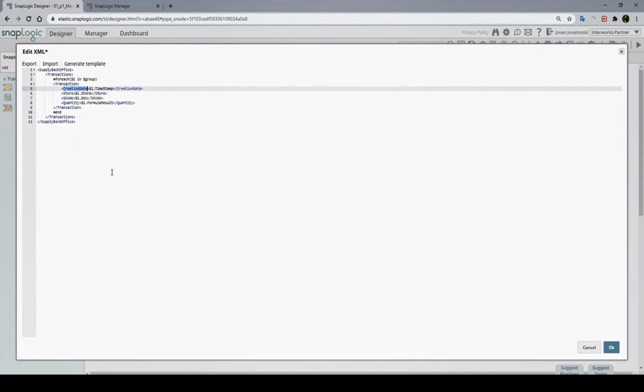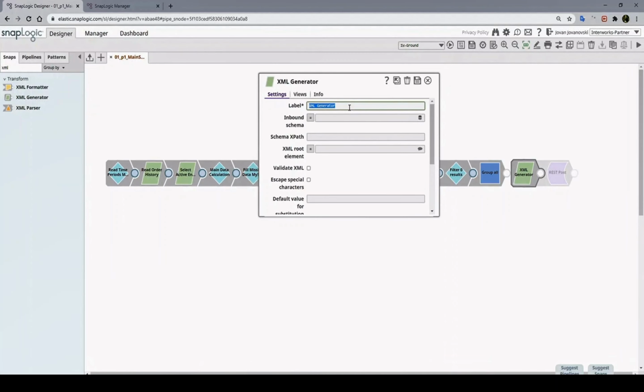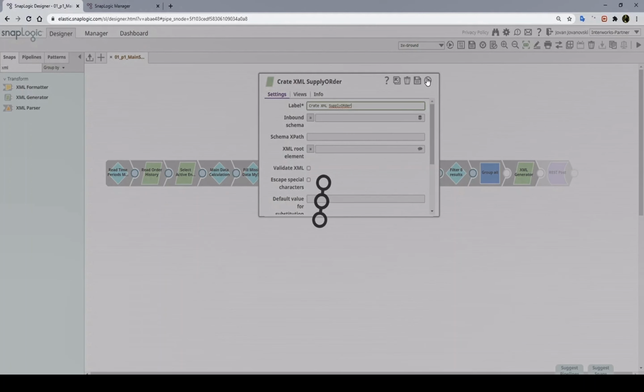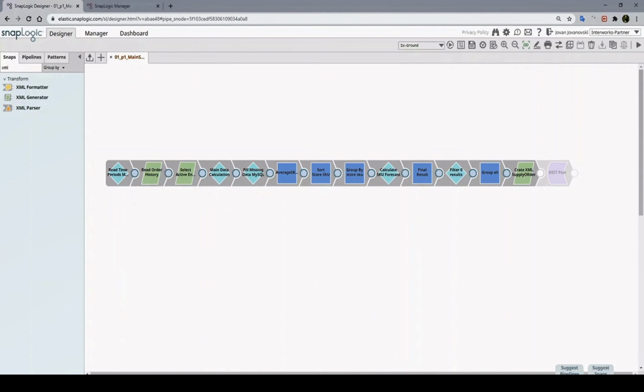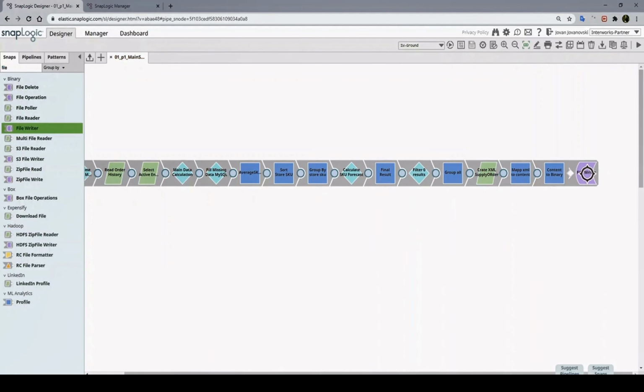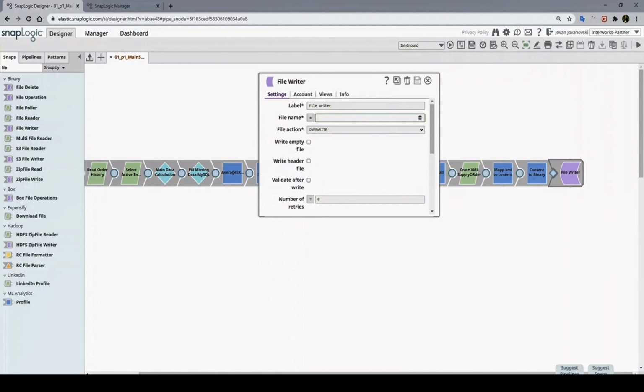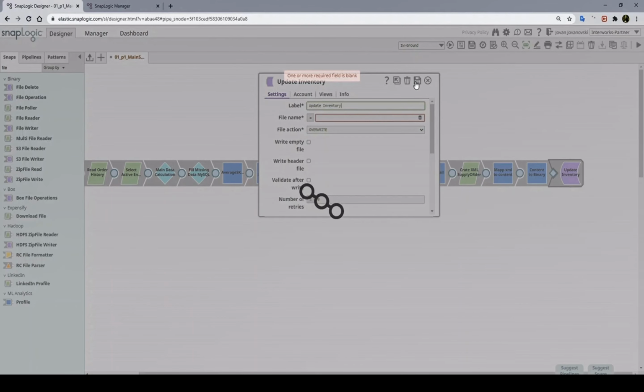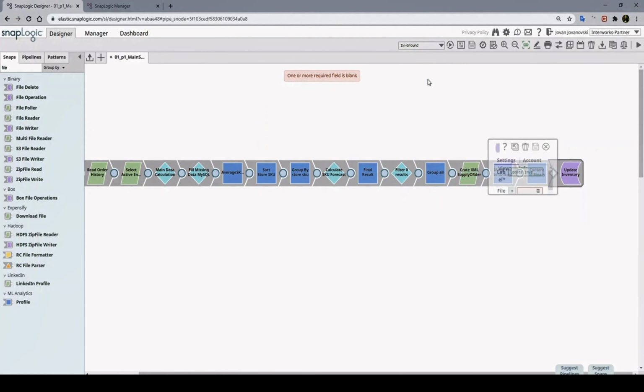So once we configure the template, we can specify the label of the snap, just so it will be easier for us to know what we are doing. And then we need to send that XML. In our case, the target system is a file-based system, so we use the file writer to send the data forward.